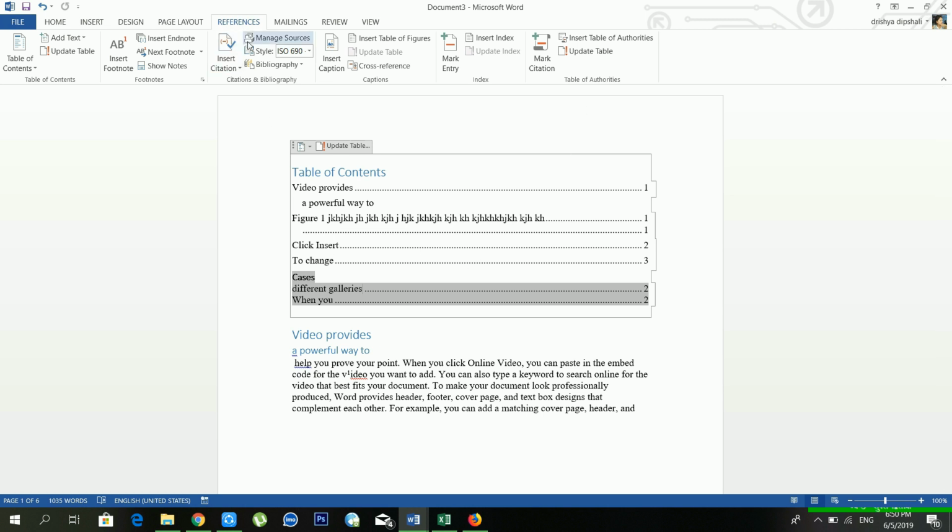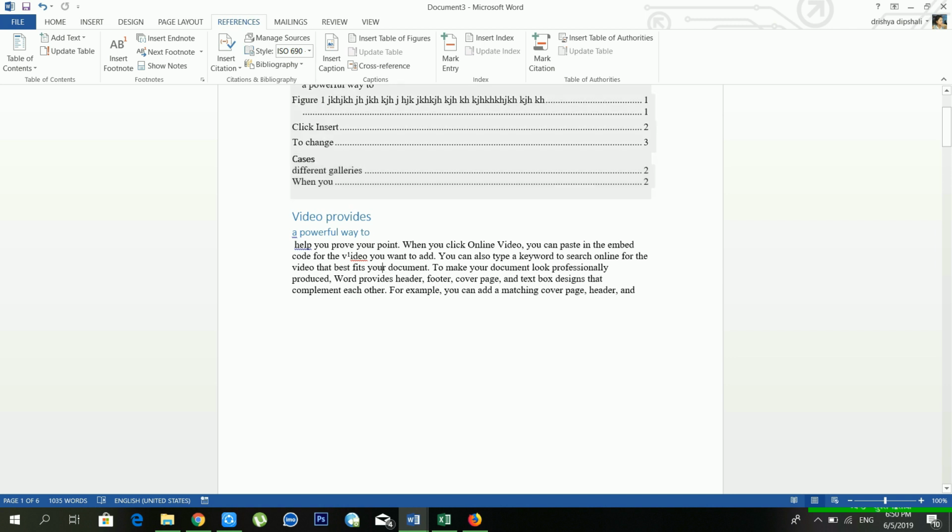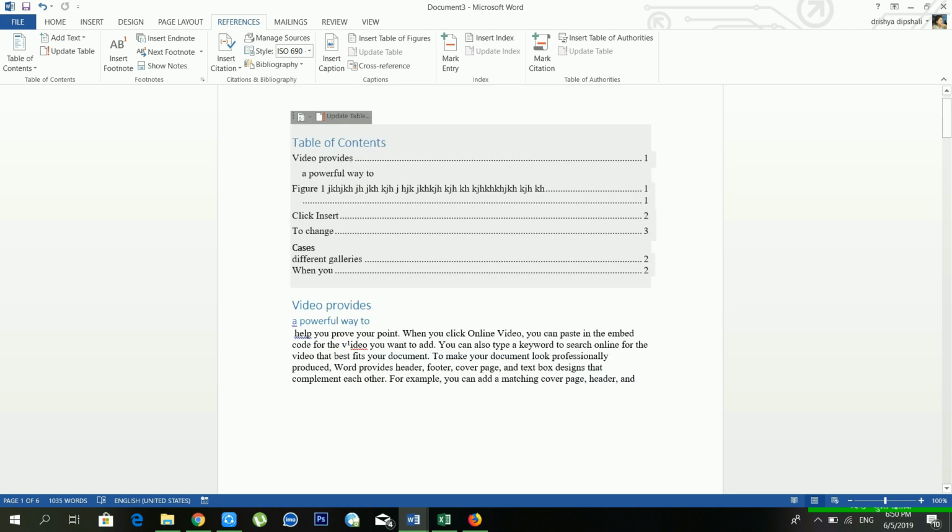Or you can also use this when you are typing a book and you want to create a table of contents or a reference. In that case you can use this one. Hoping you understand the difference and how you can make the table of contents.